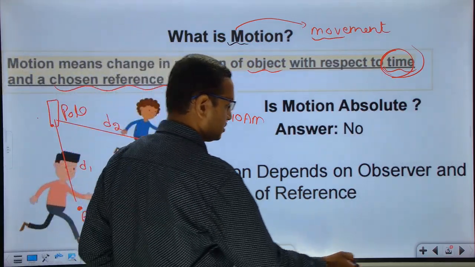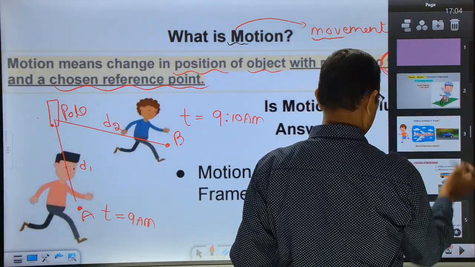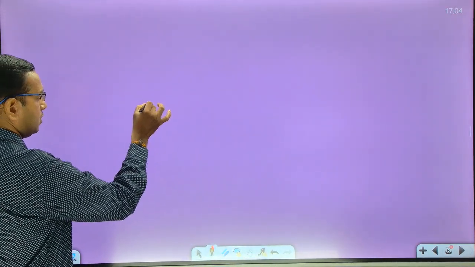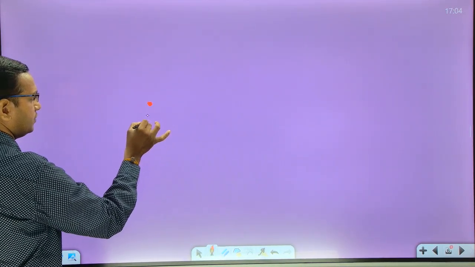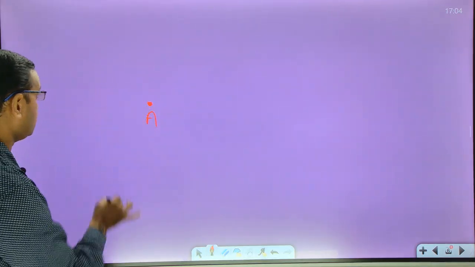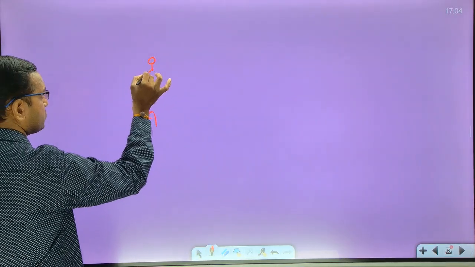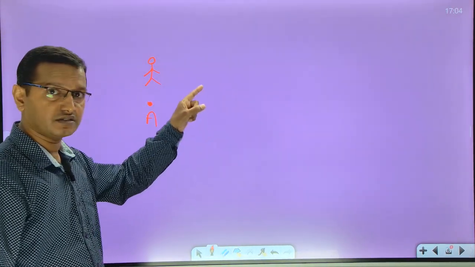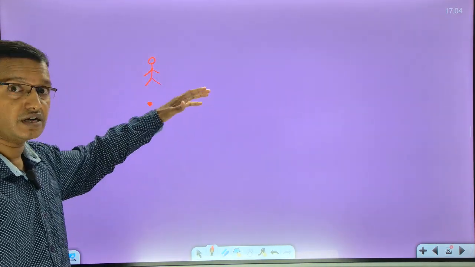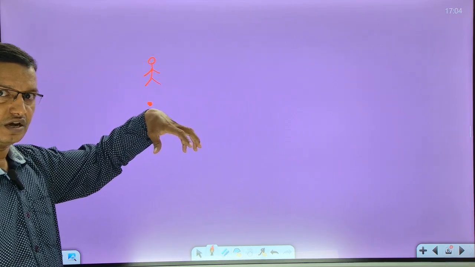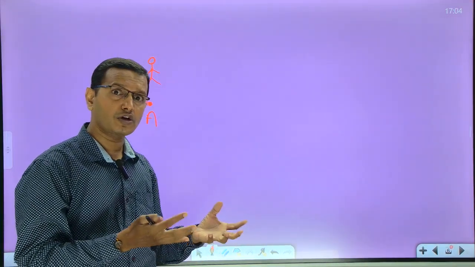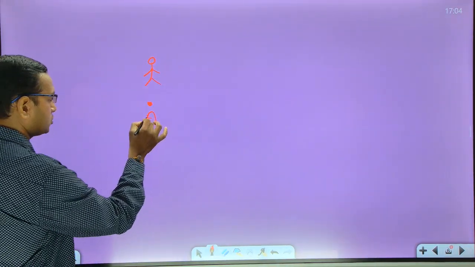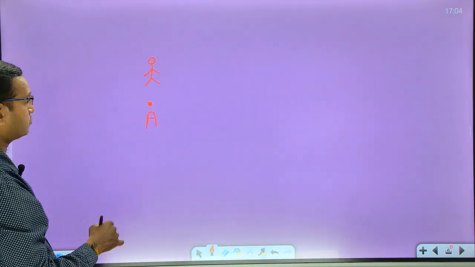Or what I'll do is I'll just explain. For example, this I'm calling point A. The person is at A. Just understand this concept. This concept of time and reference is very, very important in physics, especially for IIT, JEE Mains and JEE Advanced. If you look at the physics, they always talk in terms of frame of reference and time. So these concepts are important. Just pay a little bit of attention, students.